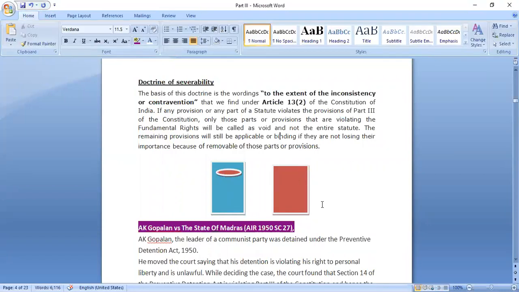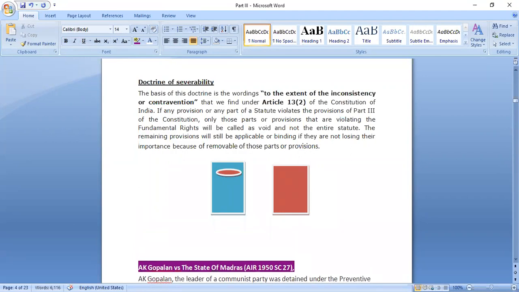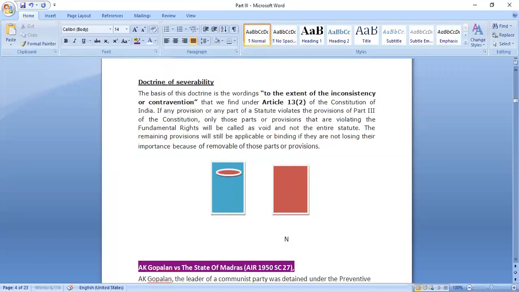So take for example, we have one particular statute. Take for example, we have the Negotiable Instruments Act. And in another case, we have the Motor Vehicles Act.